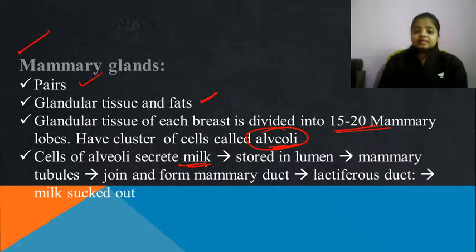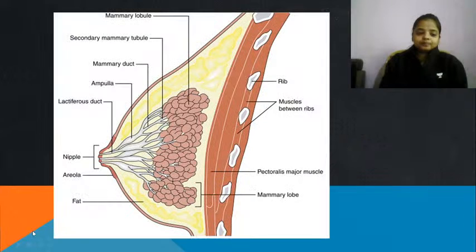In the mammary glands, the function of the alveoli is to secrete the milk. Fine. It is stored in the lumen, then it comes in the mammary tubule, joins and forms the mammary duct. It comes into the lactiferous duct, and then milk is sucked out. Let's see more for it.